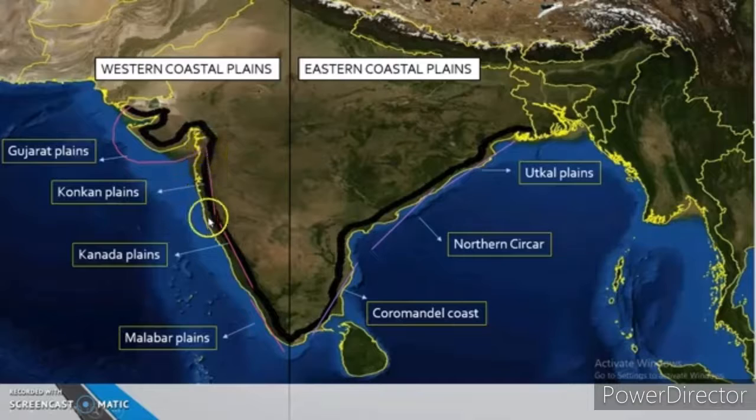Regarding the coastal plains, there may be a chance of a one mark question, such as: name two coastal states. The questions may also ask which states the three coastal regions, Konkan coast, Canara coast and Malabar coast, pass through, so you have to remember that. Let us see here.